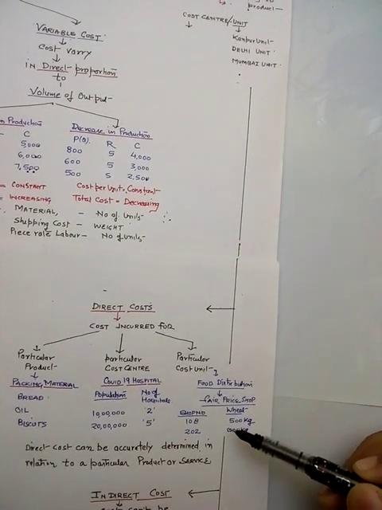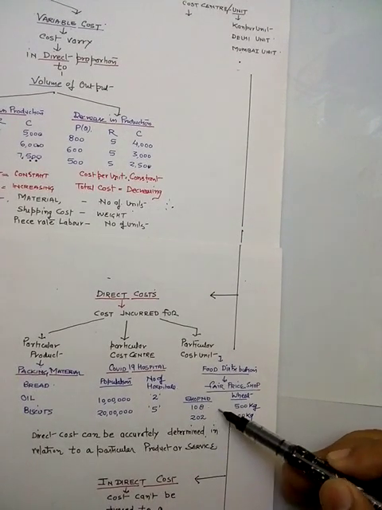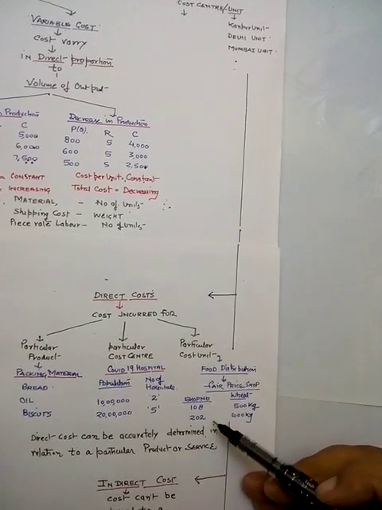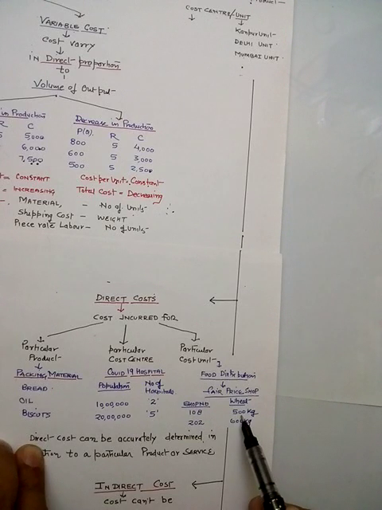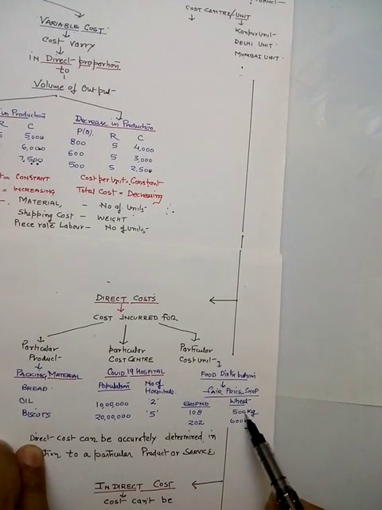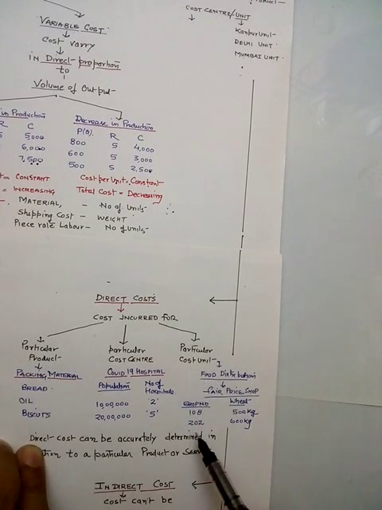Suppose shop number 108 in a particular locality and shop number 202 in a different locality. Wheat distributed is 500 kg here, and 600 kg there. So what is the cost per unit? What is the cost of the wheat distributed by shop number 108? What is the cost of the wheat distributed by shop number 202?